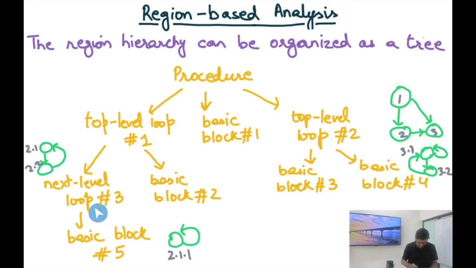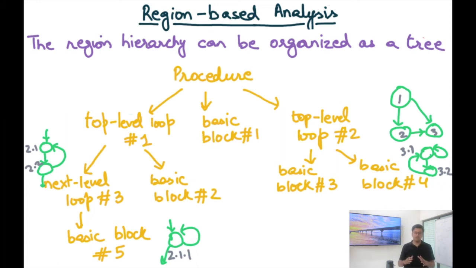And finally, let's say this next level loop number 3 has 1 basic block, and this is its structure. This is the entry and this is the exit, and let's say it's called 2.1.1. These labels, I'm just using some labels to distinguish these different regions. And in this region, once again, the entry value is going to be based on the value computed from the data flow analysis. And in this case, it's just going to be the entry value here that's going to come here, and so on. Right? So that's what the data flow analysis is.